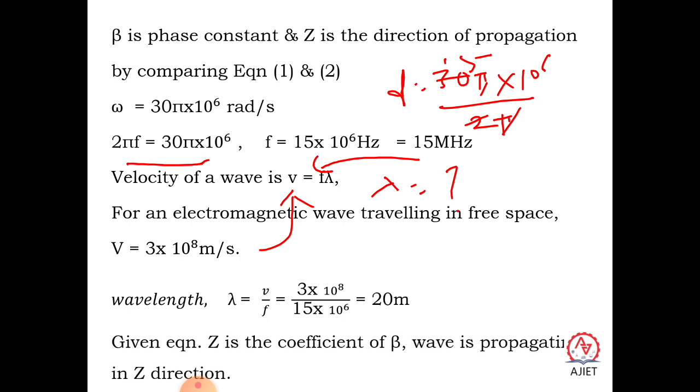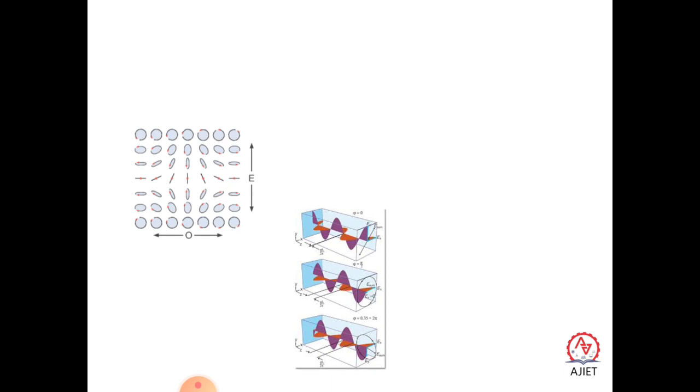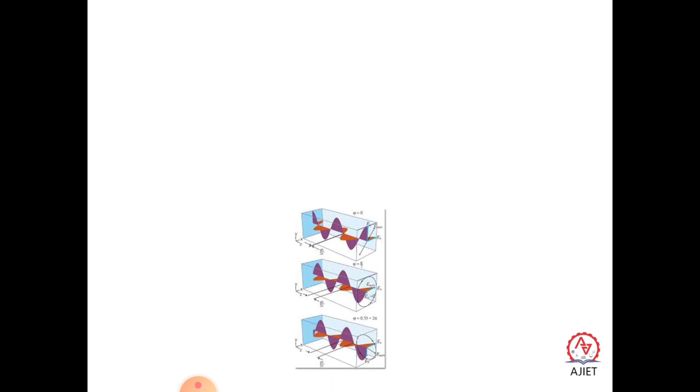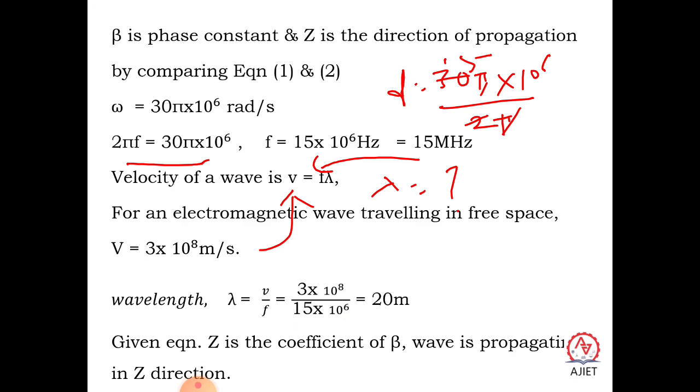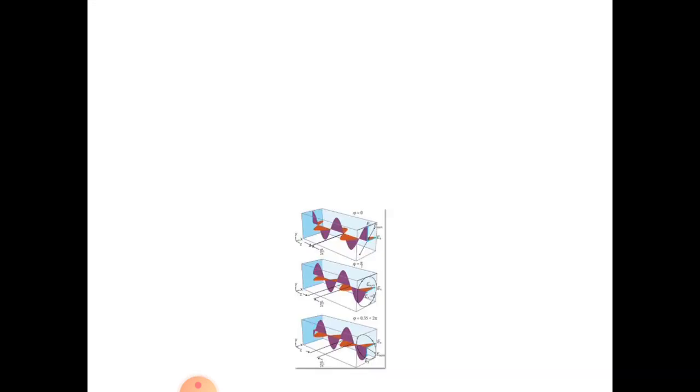Okay, radio waves. Given the equation, the coefficient of z is beta. As I told you, when you compare, you can even calculate the value of beta, the coefficient of z, since it is directly given in the question. So you can calculate what the phase constant beta is. So this completes the electromagnetic waves. Hope you understand the things.